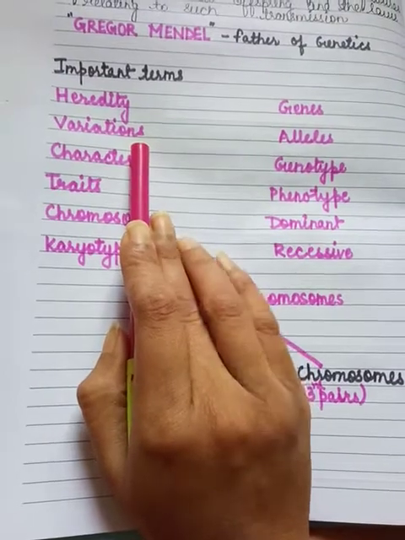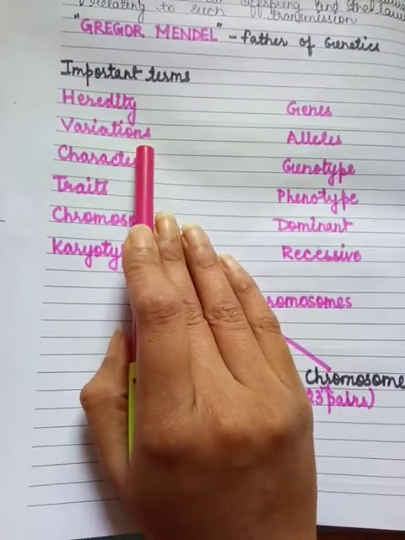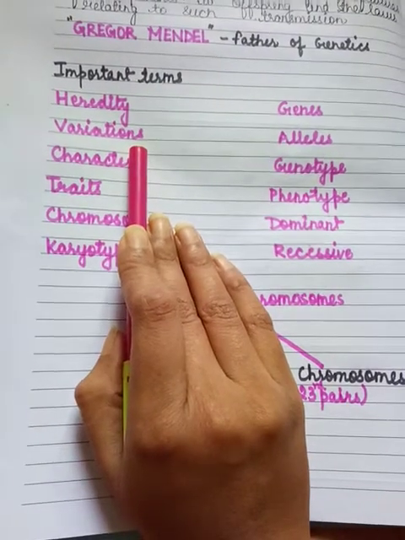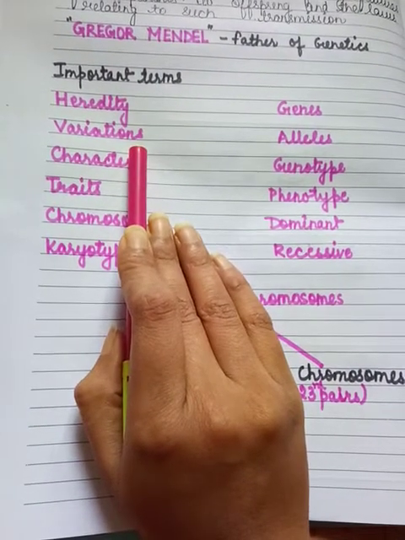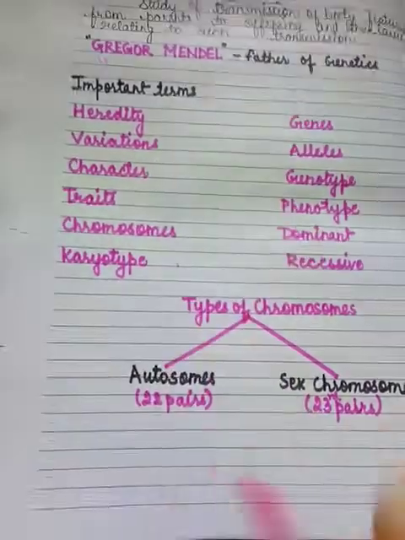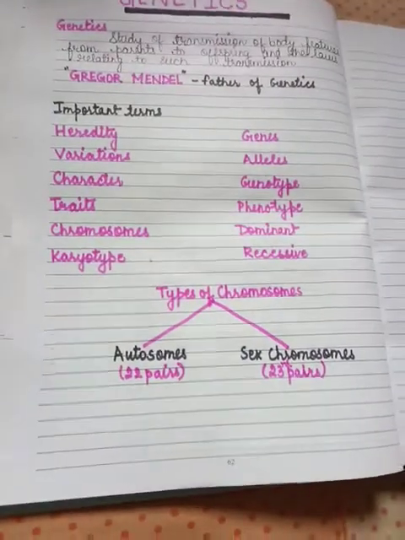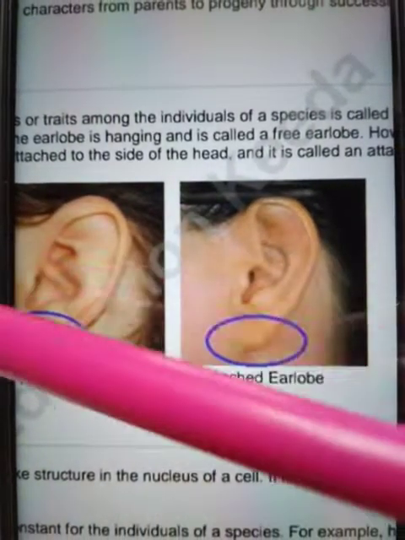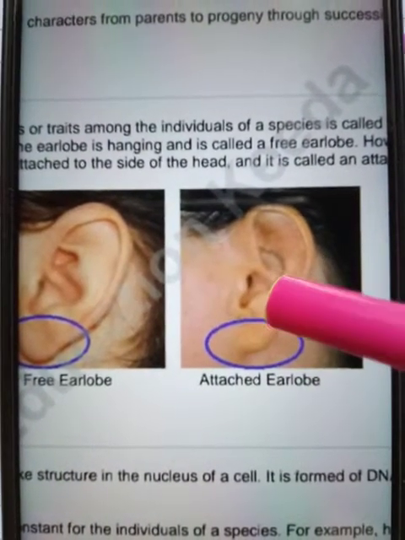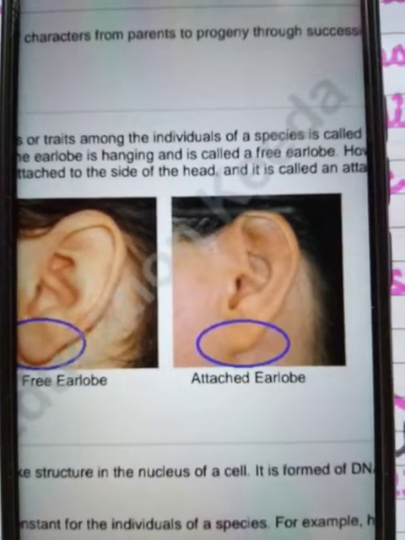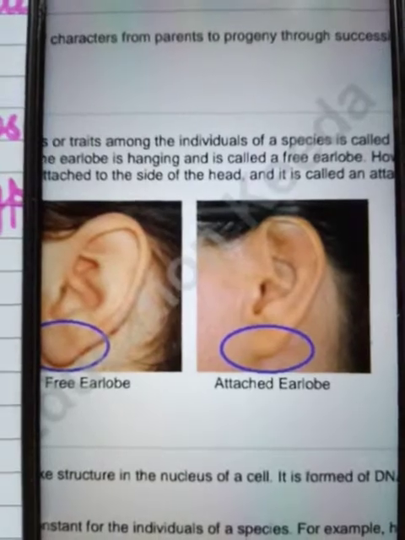In most people, for example, you will find the earlobe is hanging and is called a free earlobe, and in some people the earlobe is closely attached to the side of the head, that is called an attached earlobe. You can see here the difference, free earlobe and attached earlobe. This is called variation. This is an example of perfect variation.